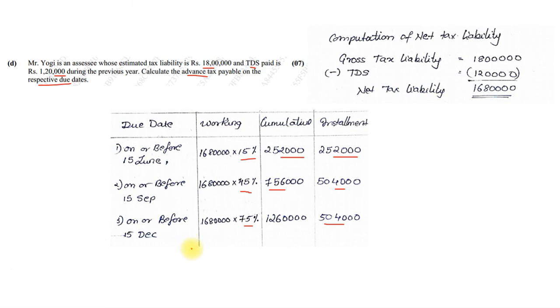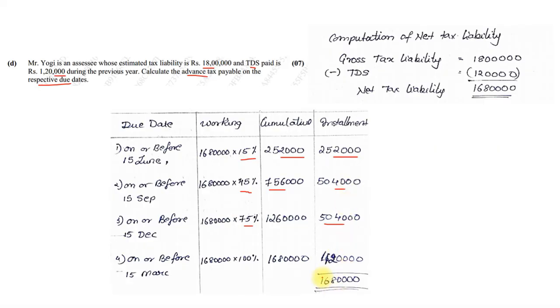Last, on or before 15th March, 100% of 16 lakh 80,000, which comes to the full value. The difference comes to 4 lakh 20,000. When we add the installments, we get the value as 16 lakh 80,000. That's the total advance tax payable, and the installments are given on the respective dates. This is how the sum based on advance tax had to be solved. A very simple sum, just follow the format and the percentage for each due date.